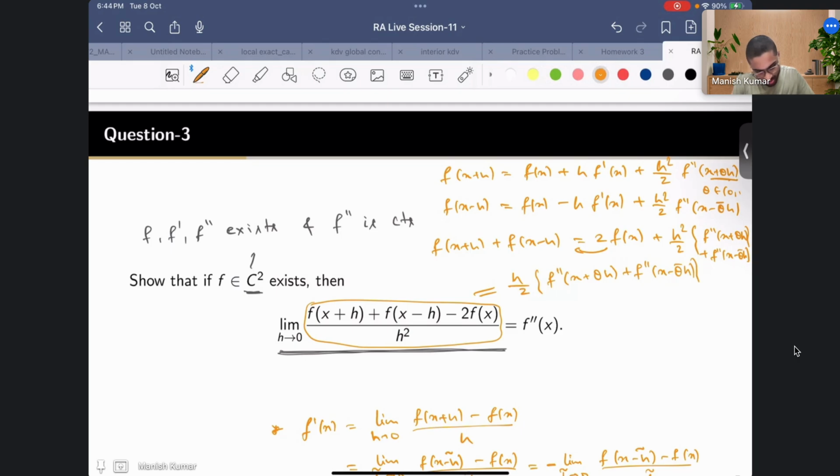Okay, just a second. So I have to divide by h square. Right, so I'll have 1 by 2 here, because h square has to be divided. So now you have this 1 by 2 and these two second derivatives. Now again you take the limit, correct? So this will turn out to be f double prime of x. So again that is another way of doing it, right? Because now if you take the limit here, you will get this one.